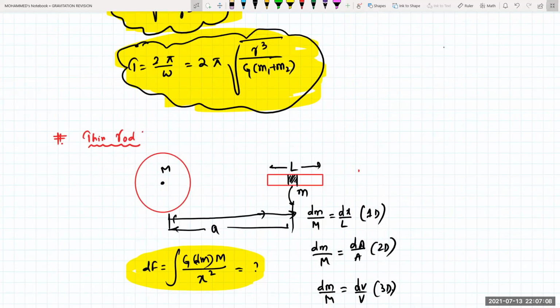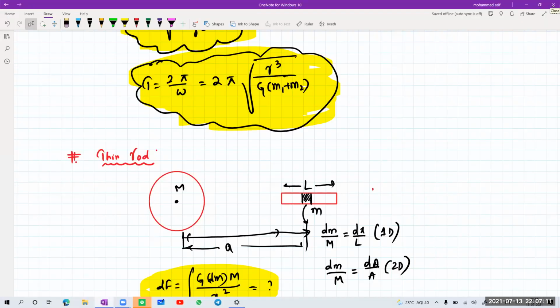Clear? Okay, we'll try to do the numericals. I'll send you some assignment related to this today. In the next session of your class, we'll try to go for the new work on this one.